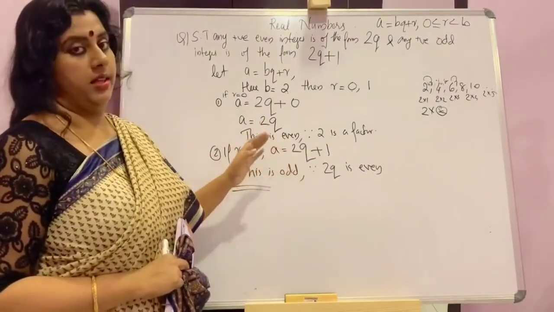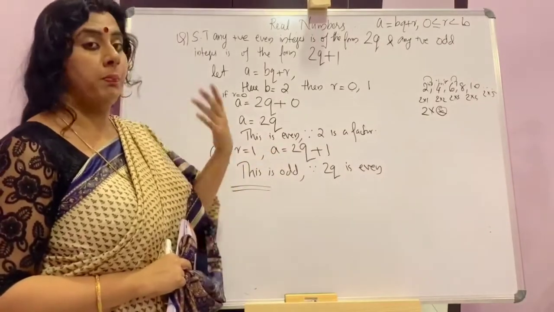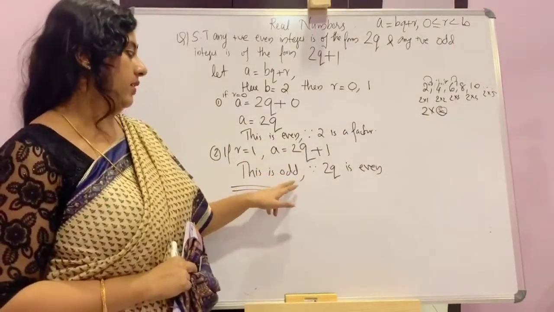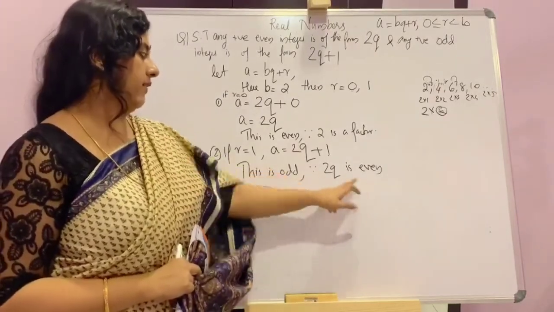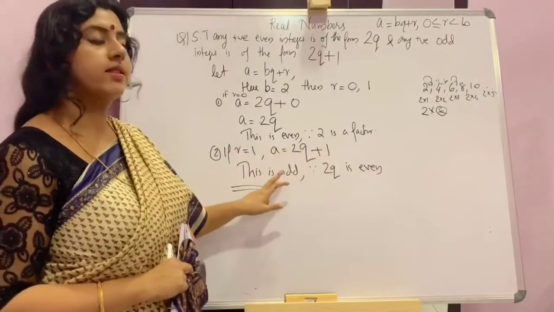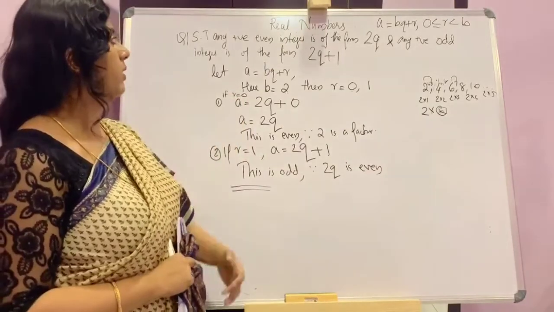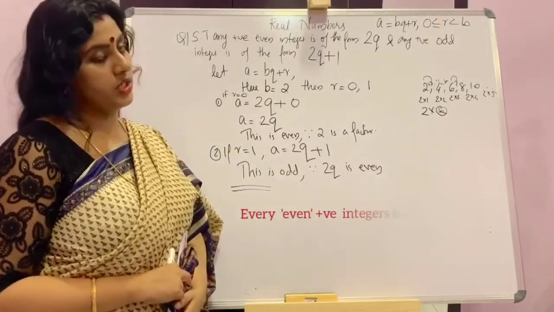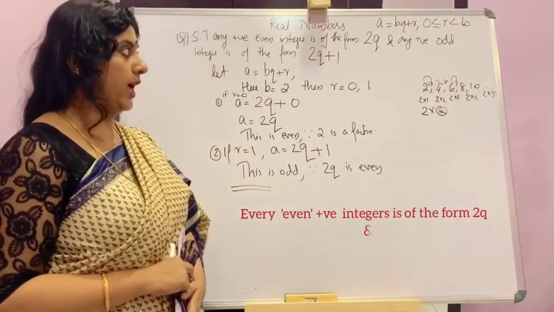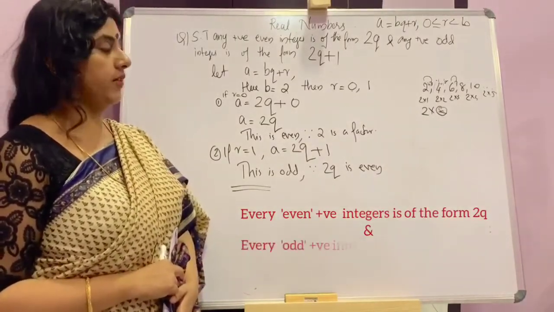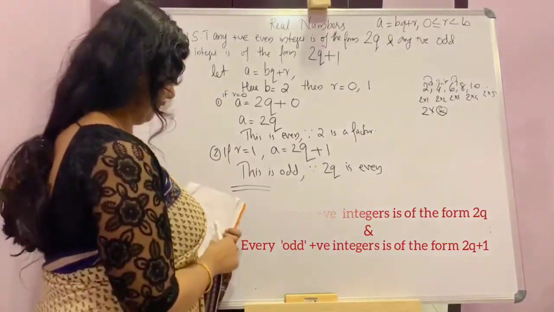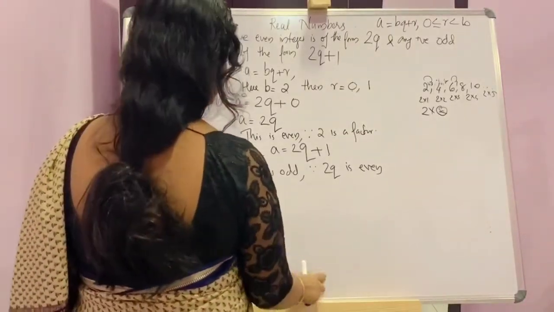Then the next number, that is 2q plus 1, will automatically be odd. The reason is 2q is even, so 2q plus 1 is odd. So we conclude, therefore, every even positive integer is of the form 2q and every odd positive integer is of the form 2q plus 1. We will move to the next question.